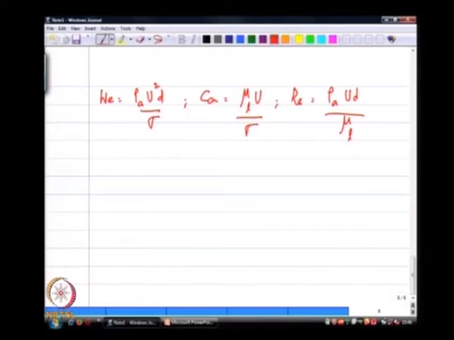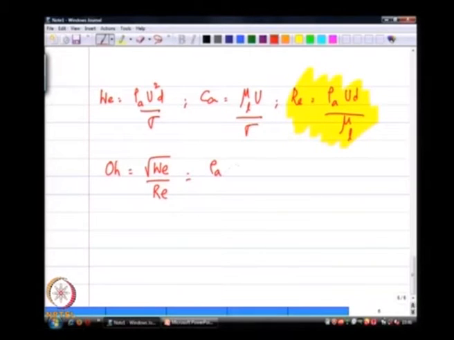Now, as you can tell, this is a very weird Reynolds number, right. So, instead of dealing with the rho and mu coming from the different fluids, people find it useful to define another parameter called the Ohnesorge number, which is basically the square root of the Weber number divided by the Reynolds number,